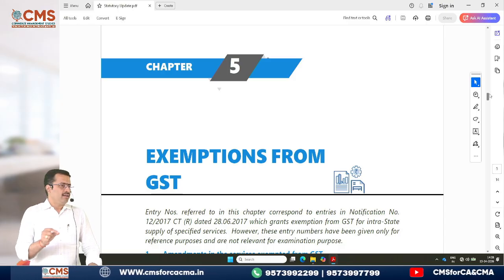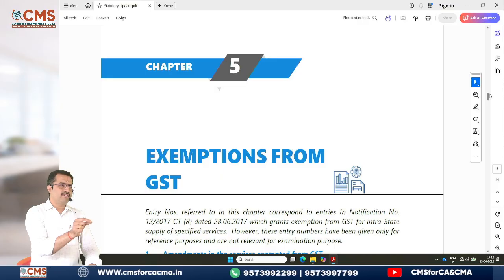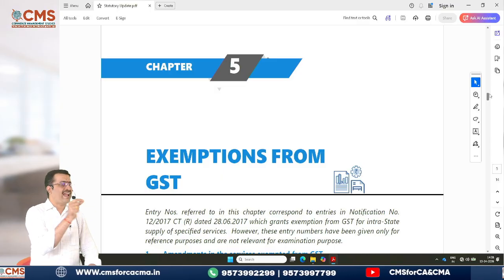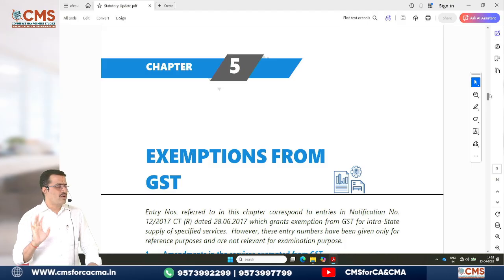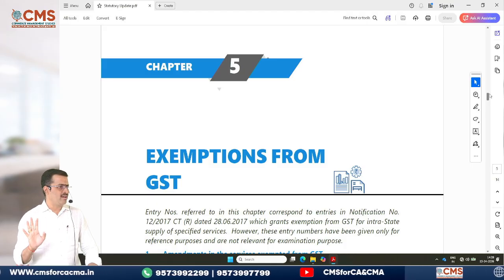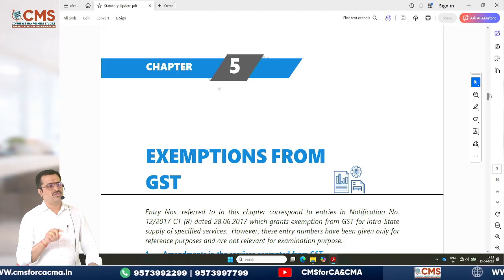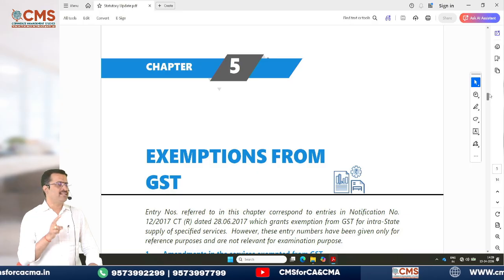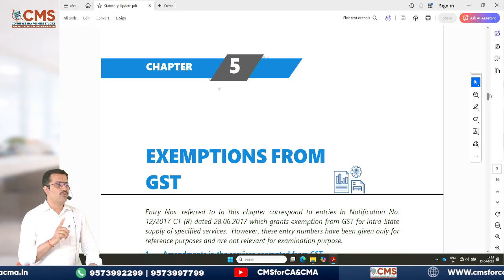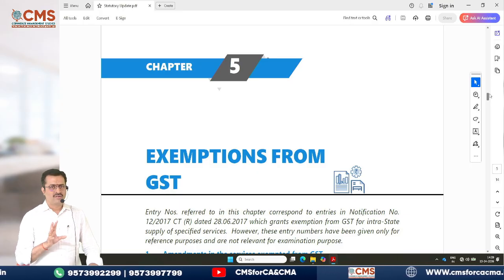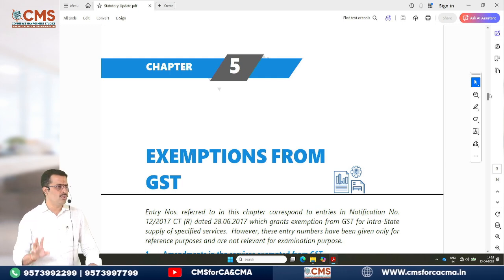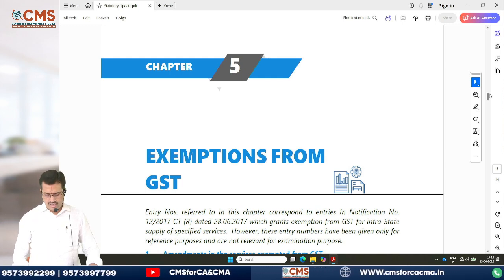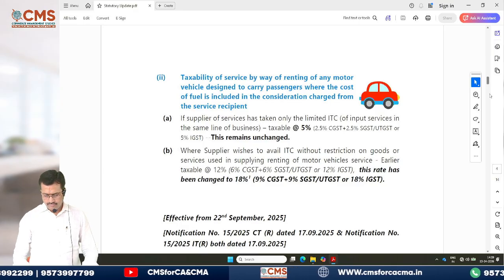Please understand, for insurance services, exemptions are given only for life and health insurance. Motor vehicle insurance exemption is not given. And even in health insurance, if it is a staff group insurance scheme, exemption is not given. Still they continue to be liable to GST. Understood? So let's see all those now.